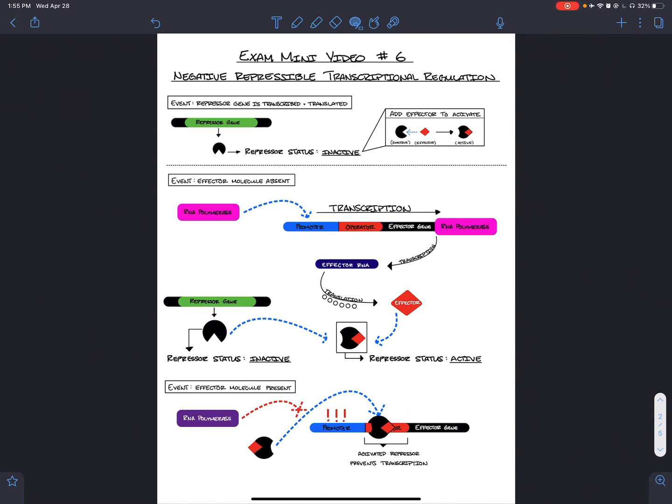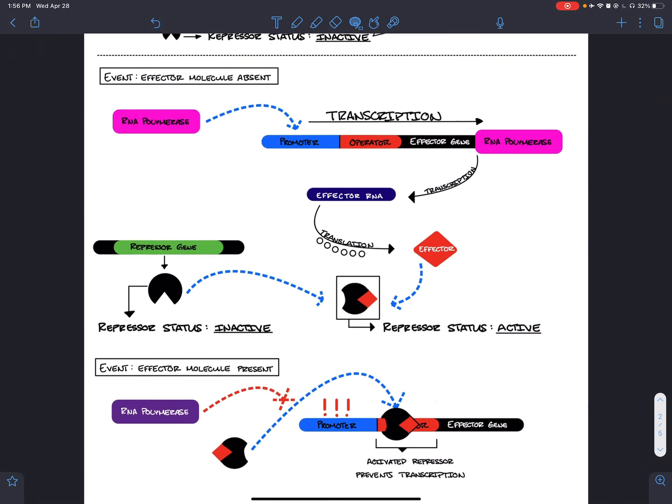Here, at the top of the first page, I have illustrated the result of transcription and translation of the repressor gene. The protein, as a result, is inactive, but has an effector binding site that allows it to change shape, becoming active in the presence of the small effector molecule. Moving along to the first scenario, transcription is able to proceed because of the absence of the effector.